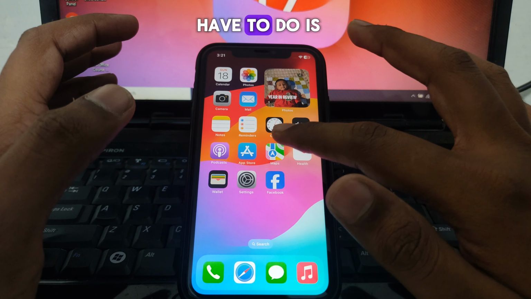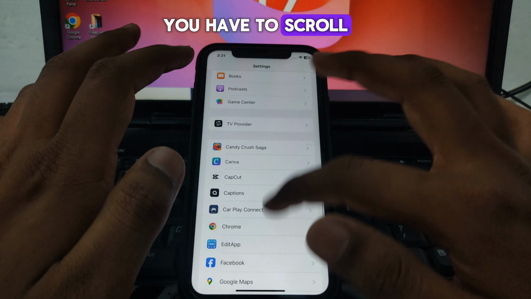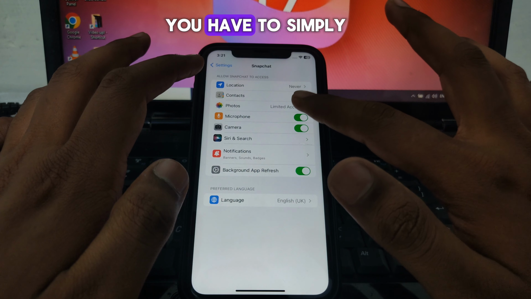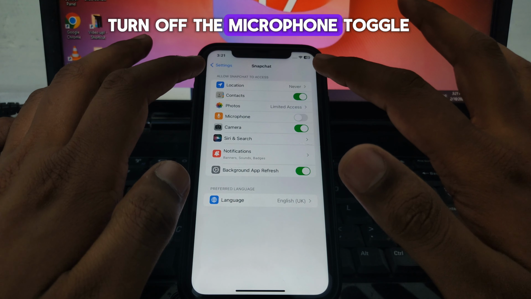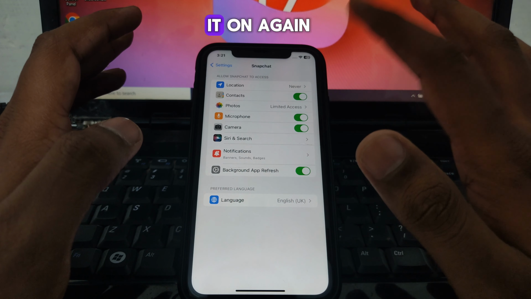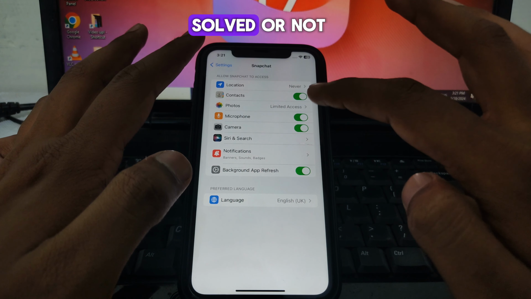The next thing you have to do is go to Settings, and after that you have to scroll down until you find the option of Snapchat. Here you have to simply turn off the microphone toggle and wait for some seconds, and after that turn it on again, and check whether your problem has been solved or not.